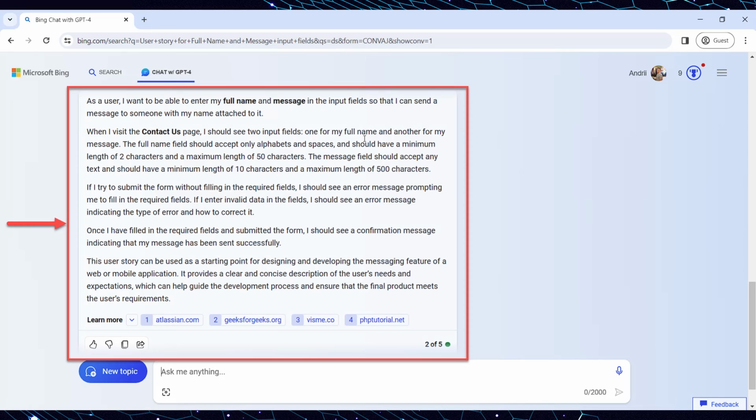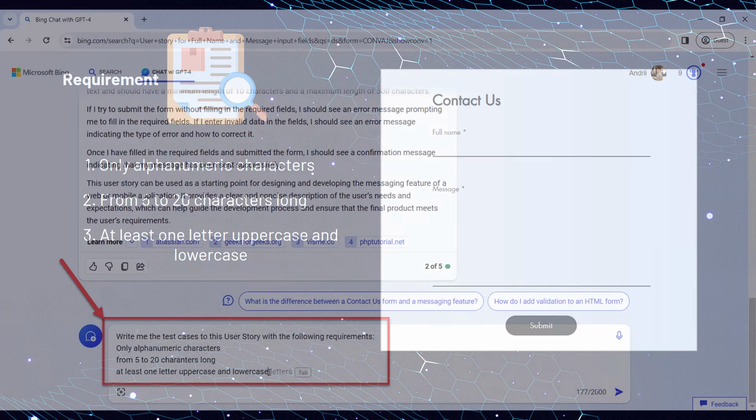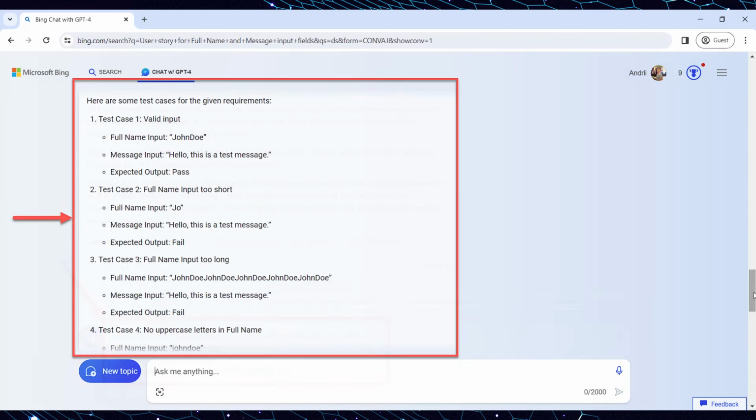Now, let's try to write the test cases for such a user story with the following requirements. Only alphanumeric characters from 5 to 20 characters long, at least one letter uppercase and lowercase. Navigate to Bing AI and input the next prompt. Write me the test cases for this user story with the following requirements. Paste the requirements below the prompt. After submitting the prompt, Bing AI answers, providing a list of test cases for both valid and invalid scenarios, along with the expected results.